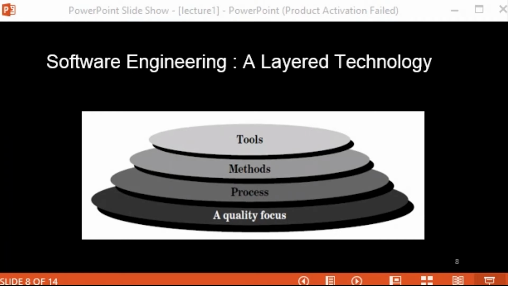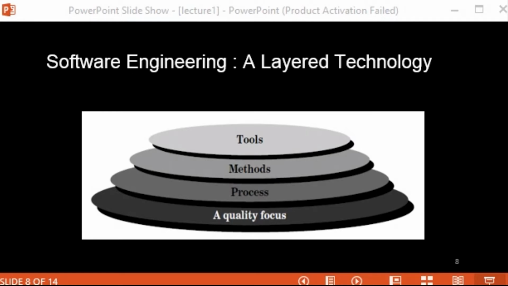Okay, if we compare process and method, we can say that process would say we would use an object oriented language for developing or writing the code. But a method would actually define what that object oriented language would be that you should use to develop that particular feature or software.